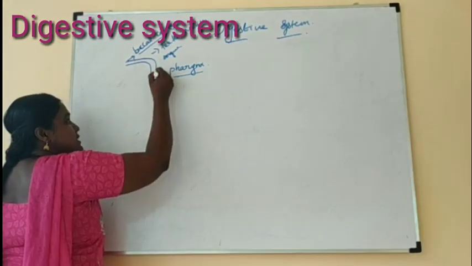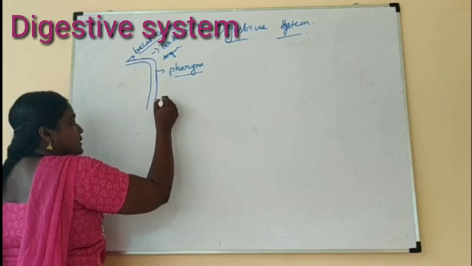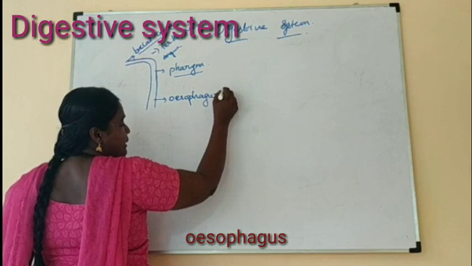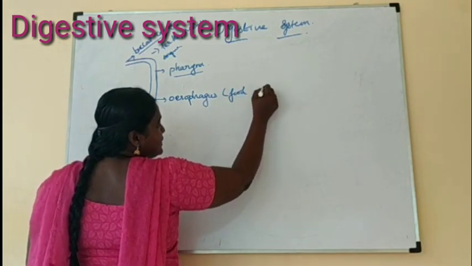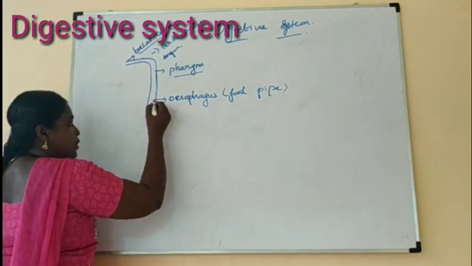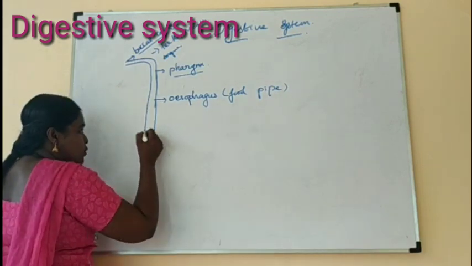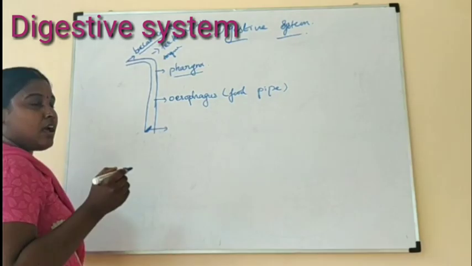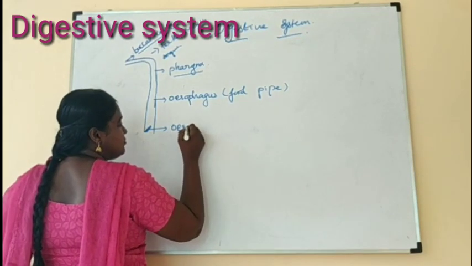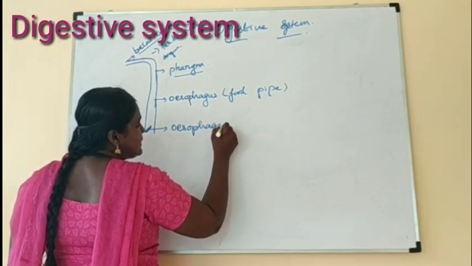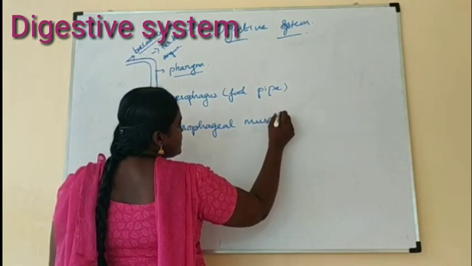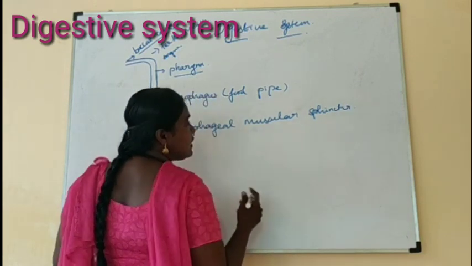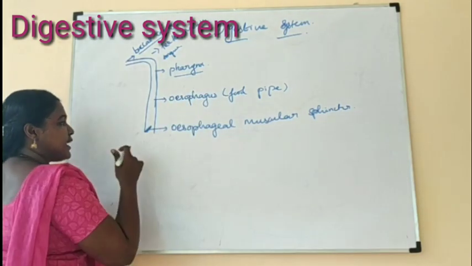Next it leads to the esophagus. What is the esophagus? The esophagus is nothing but the food pipe. Next, the esophagus has a sphincter. What is the name of the sphincter? It's the esophageal muscular sphincter. What is the role of the sphincter? It regulates. These are muscles, and the main function is regulation.